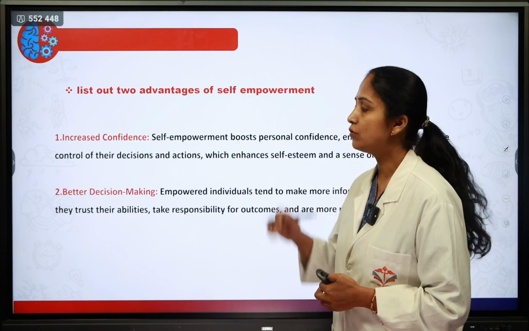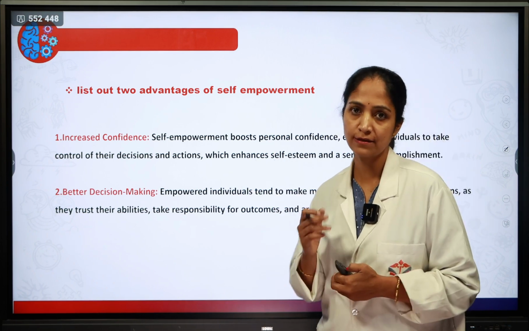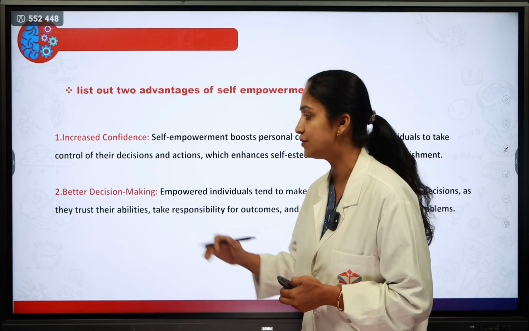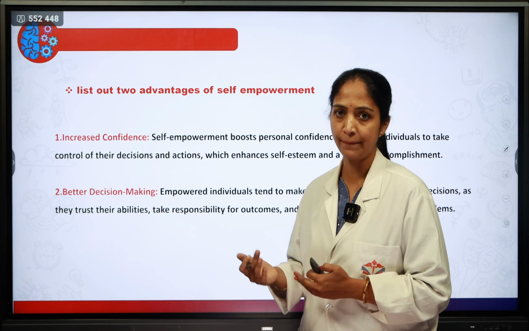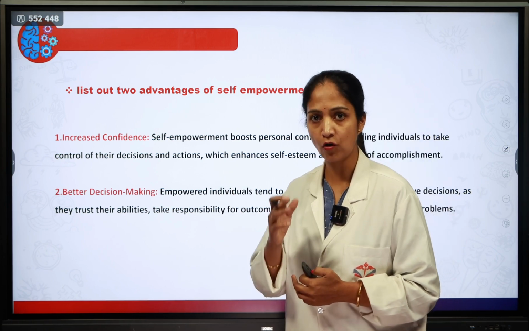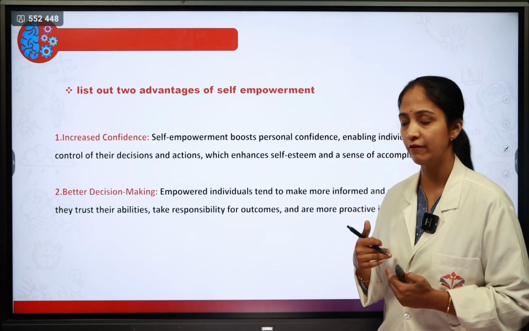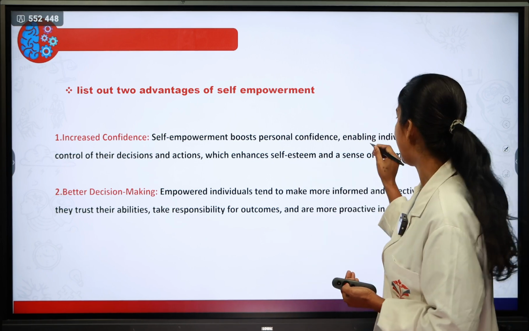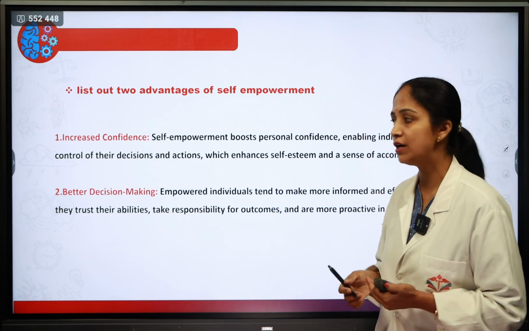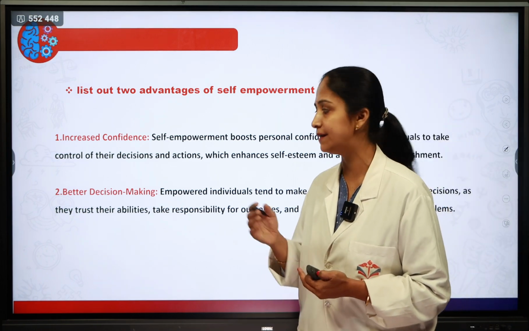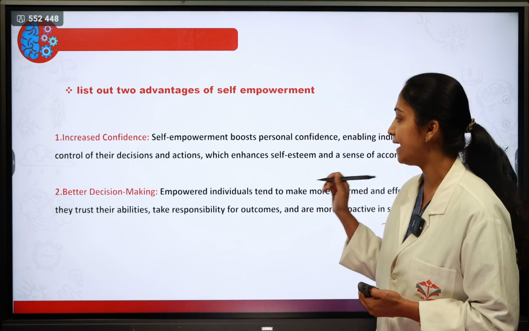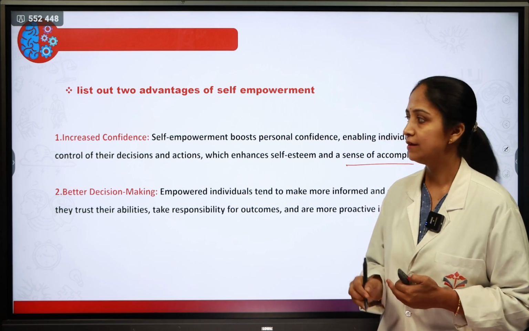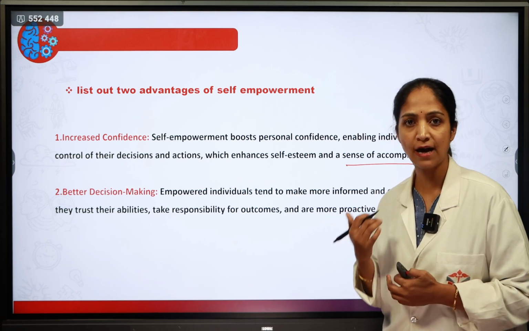If they ask a question like list out two advantages of self-empowerment, you are supposed to write increased confidence and better decision-making skills. So that is increased confidence. What will happen by doing self-empowerment? Self-empowerment boosts personal confidence and enables the individual to take control of their decisions and actions, which enhances self-esteem along with a sense of accomplishment. So this is how it increases confidence.